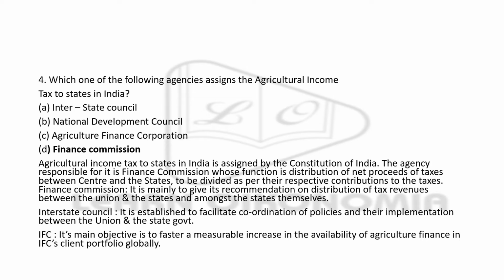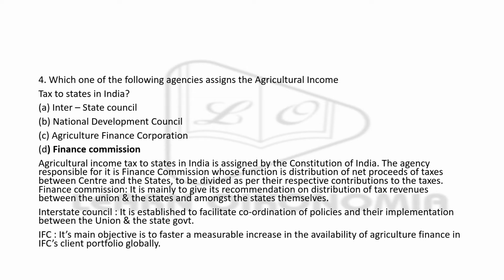Correct answer is option D, Finance Commission. The agricultural income tax to state in India is assigned by the Constitution of India, and the agency responsible for it is the Finance Commission. The main function of the Finance Commission is distribution of net proceeds of taxes between the central as well as the state, and this is divided as per the contributions made to the taxes.